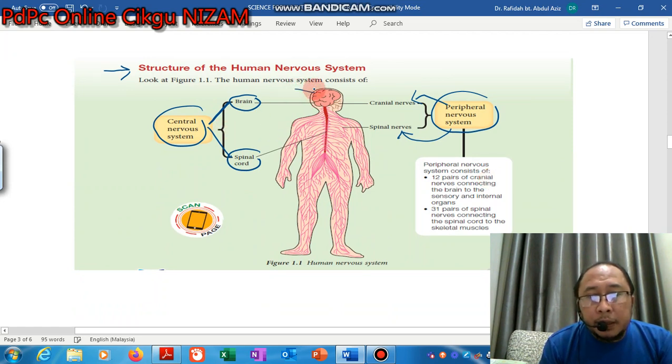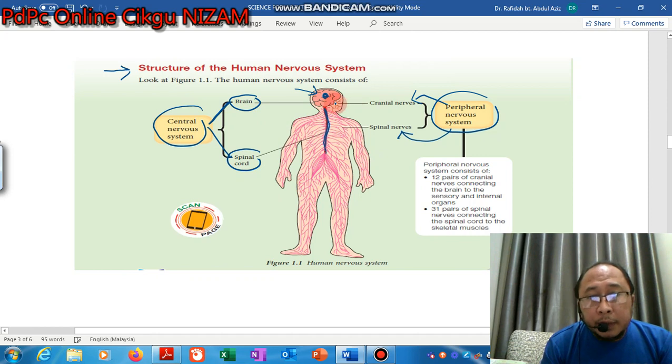Okay, so as we can see here, this brain will be connected to the backbone of the human body. Inside the backbone of the human body consists the spinal cord. So this is the central nervous system that consists of the brain, and inside the backbone consists of the spinal cord.